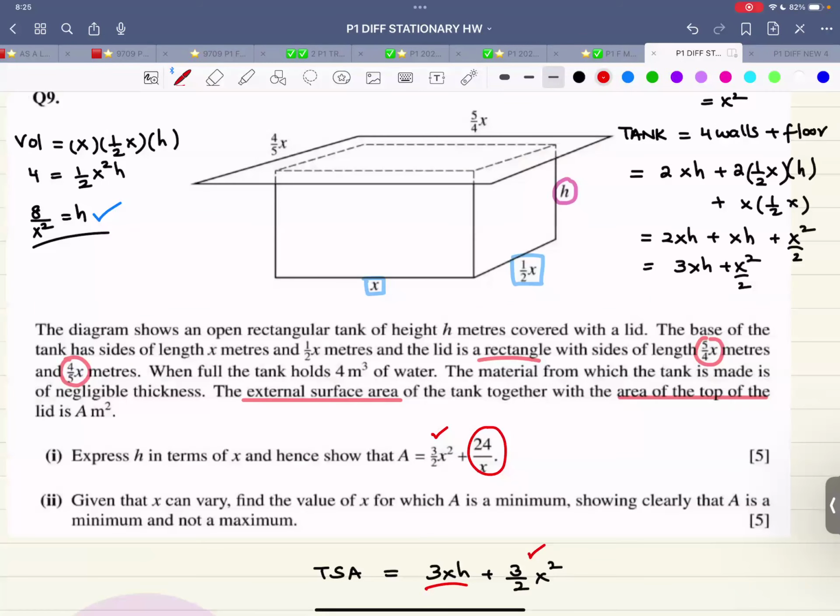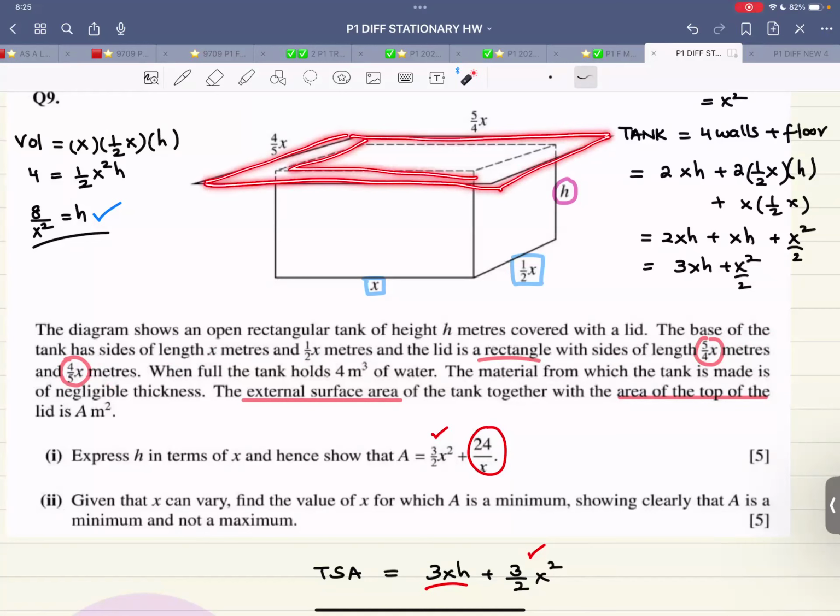Now over here, the diagram shows an open rectangular tank of height h meters covered with a lid. The base of the tank has sides of length x meters and half x meters, and the lid is a rectangle with sides of length this much and this much. So, of course, the lid is out of that dimension. The box is inside, it's jutting outwards. The external surface area of the tank, that means there are 4 side walls and a base, that's the external. The top is covered with the lid, you treat the lid separately.